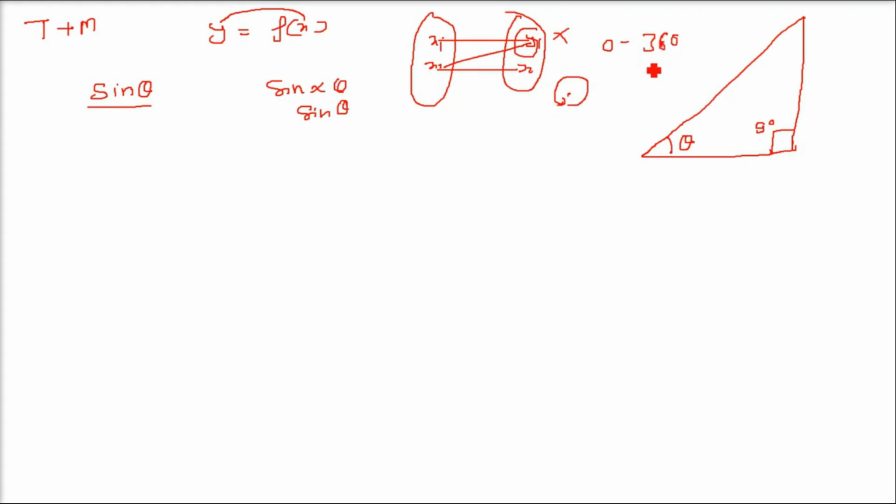Now this 0 to 360 or any angle can be represented in degrees. So if I am representing say 90 degrees, it is in degrees. But if I have to represent it in radians, I have to multiply it by pi by 180. So this will be pi by 2. So pi by 2 and 90 degrees, they are the same. So let me tell you first about the functions we have. The functions are sine, cos, tan. So how do you define sine theta, cos theta and tan theta?